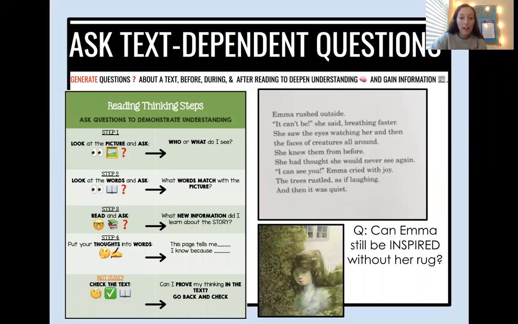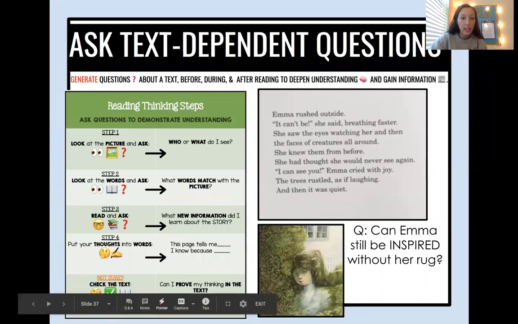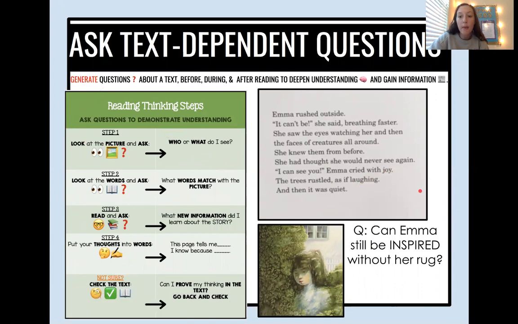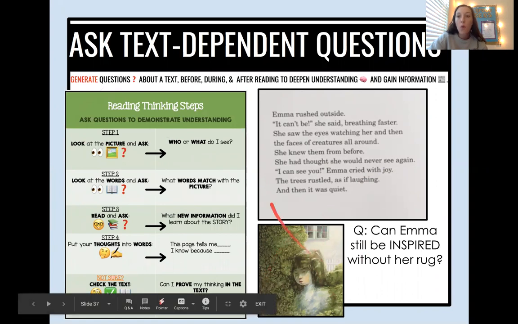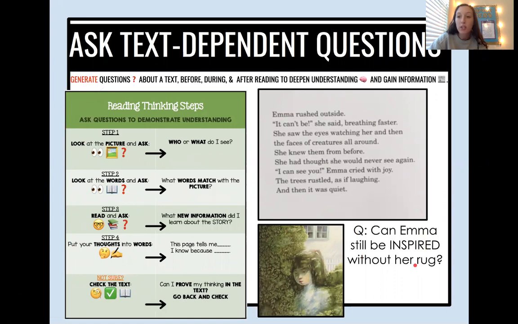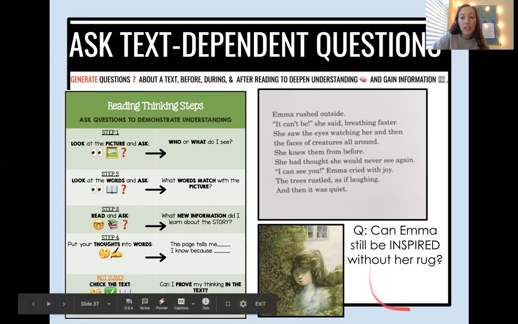Alrighty, friends, so here we are on our next page. We're going to take a look at these thinking steps once again to answer the question down here. Our question on this page is, can Emma still be inspired without her rug? So looking at this picture, we know from yesterday that she threw her rug away, and her rug is what helped her draw and paint. She would look at the rug and she would get ideas from the rug about what to draw or paint. But after her mom washed it, she threw it away. So we want to think about in this question, can she still be inspired without her rug?